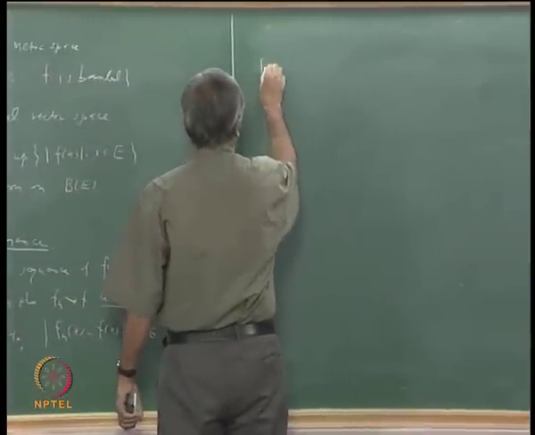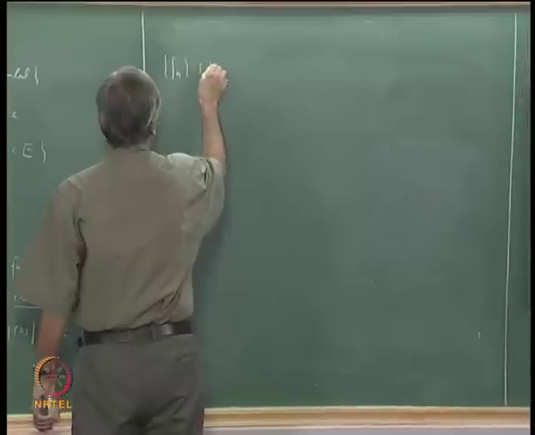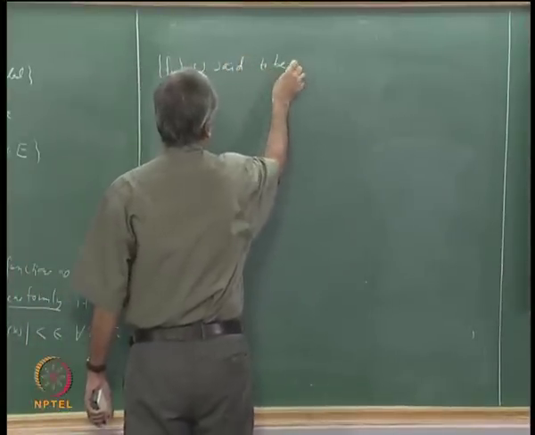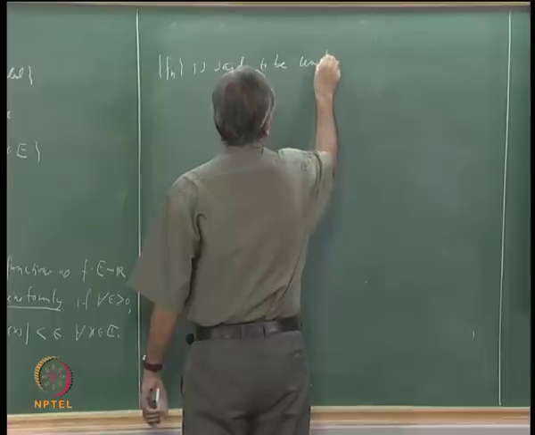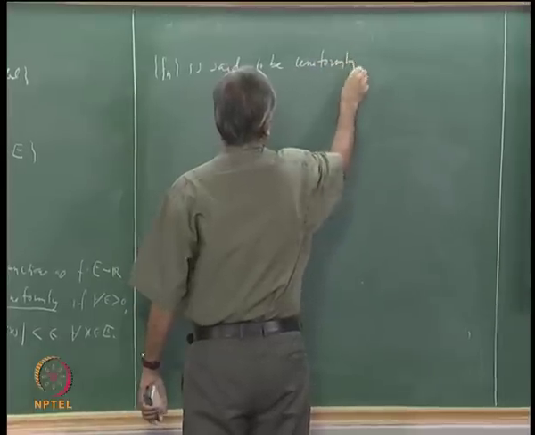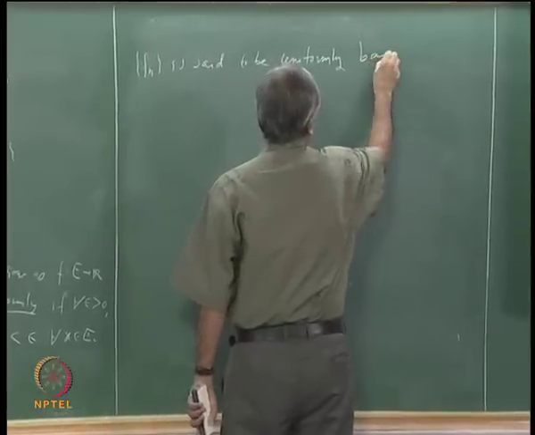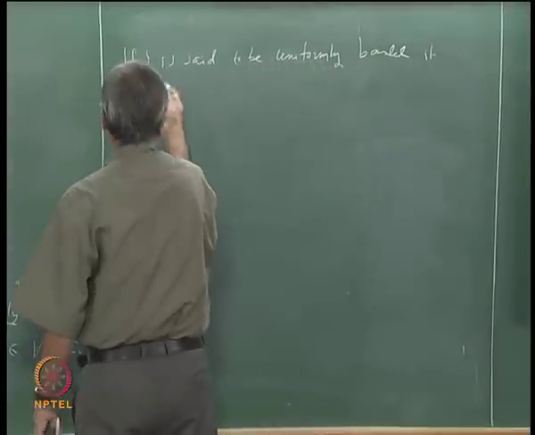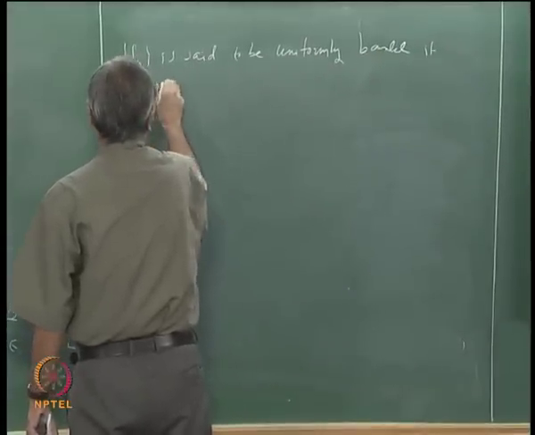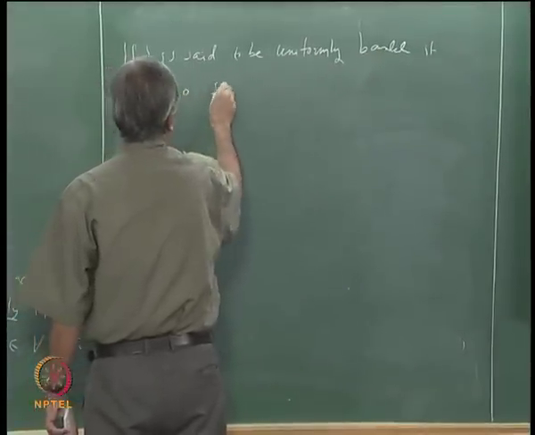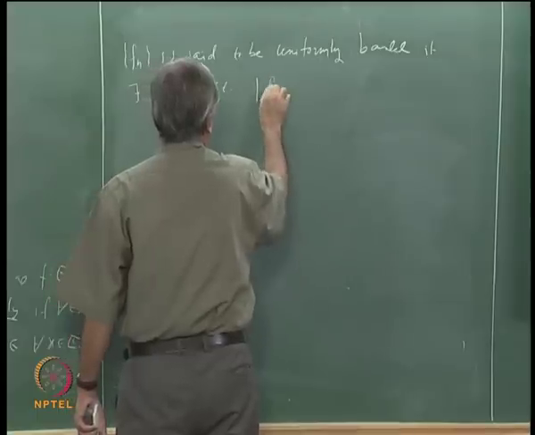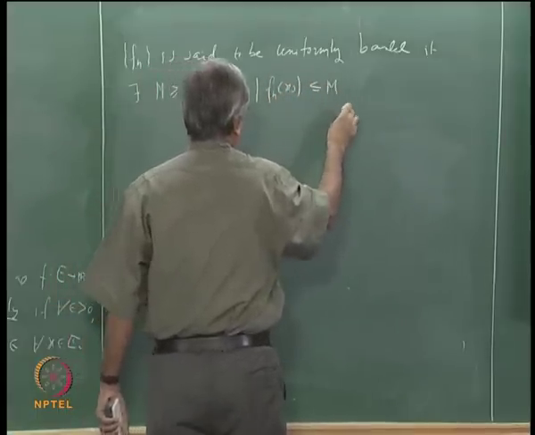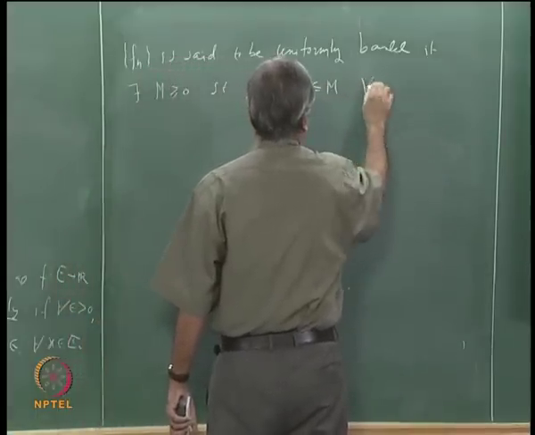We will say that fn is said to be uniformly bounded if there exists some number M bigger than or equal to 0 such that |fn(x)| is less than or equal to M for every x in E.